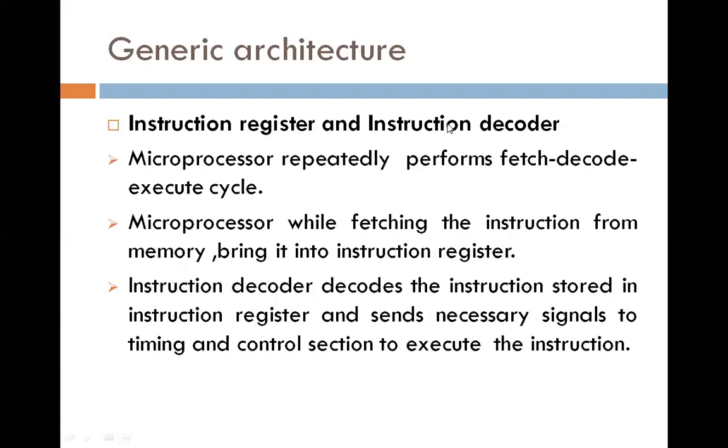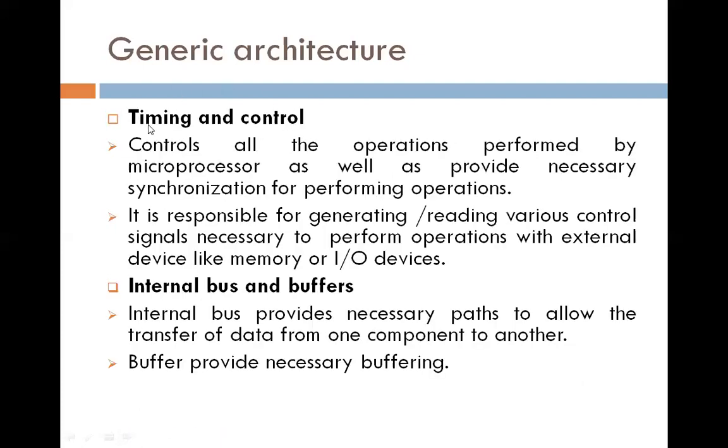Then the instruction register and instruction decoder. The microprocessor repeatedly performs the fetch, decode and execute cycle. While fetching an instruction from memory, the microprocessor brings it into the instruction register. Then the instruction decoder decodes the instruction stored in the instruction register and sends the necessary signals to the timing and control section to execute the instruction.